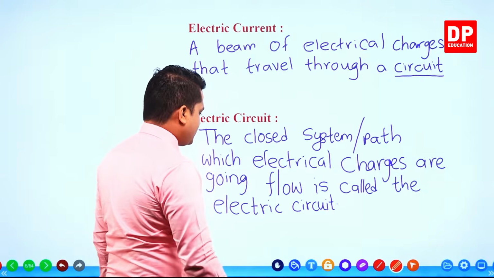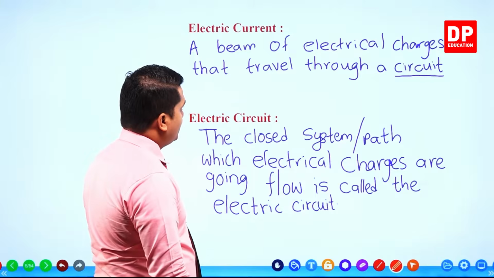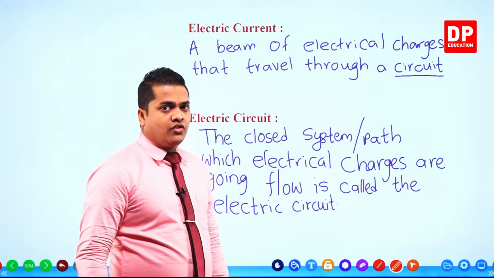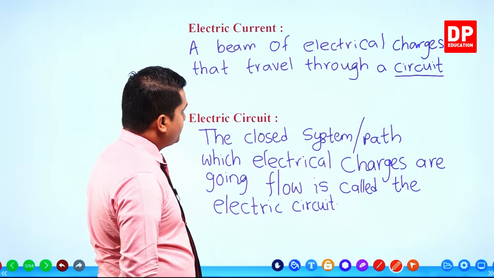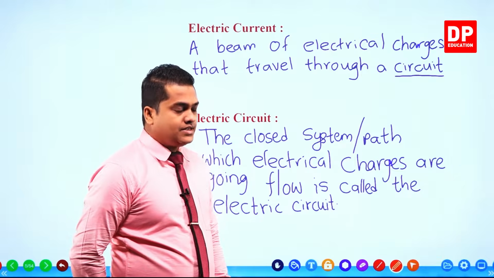Electric current is a flow of electrical charges that happens within a conductor or a circuit.